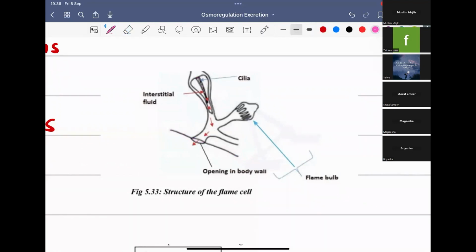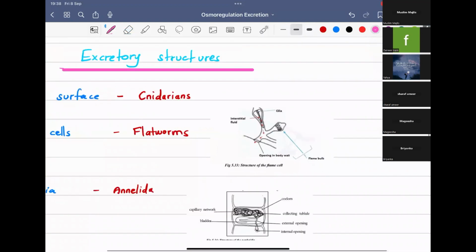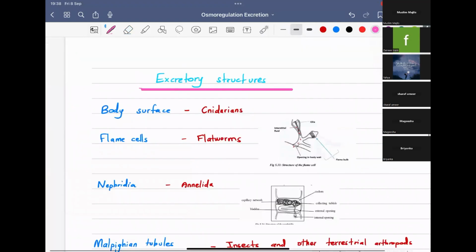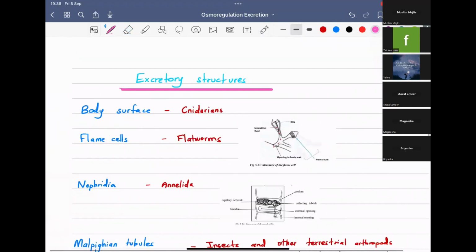Okay. So this is the structure of flame cell. This is found in flatworms. Flatworms come under platyhelminths. Yes, platyhelminths. So next you have Nephridia. Nephridia is found in annelids.